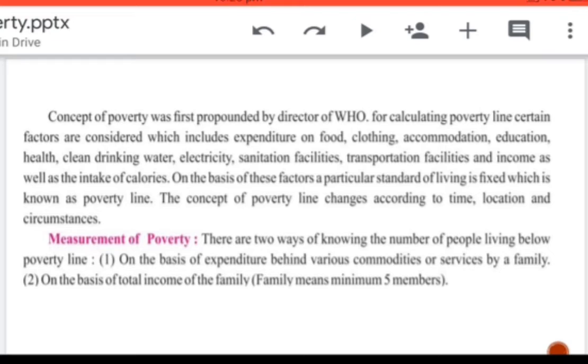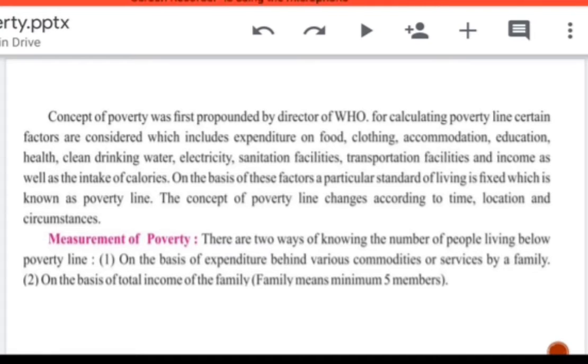Now, who has given the concept of poverty? The WHO has given the concept of poverty. Now, what are the things taken into consideration for understanding poverty? The expenses made on food, clothing, accommodation, that is shelter, education, health, clean drinking water, electricity, sanitation facility, transportation facilities.